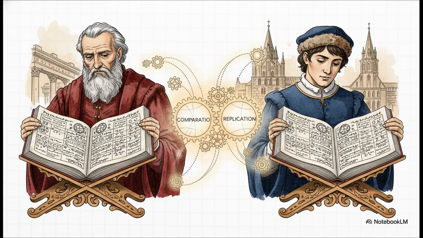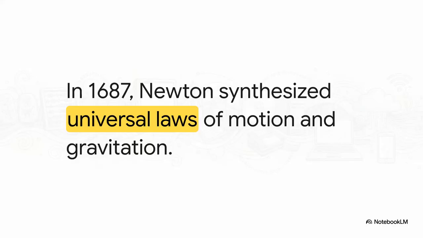It also allowed for the institutionalization of scientific journals and reinforced really strict standards for replication. So, in a very real way, the printing press effectively invented our modern scientific peer review process. How cool is that? This beautiful scientific feedback loop reached an absolute climax in 1687 when Isaac Newton published his Principia Mathematica. Thanks to the incredible flow of printed data that came before him, Newton was able to synthesize the universal laws of motion and gravitation.